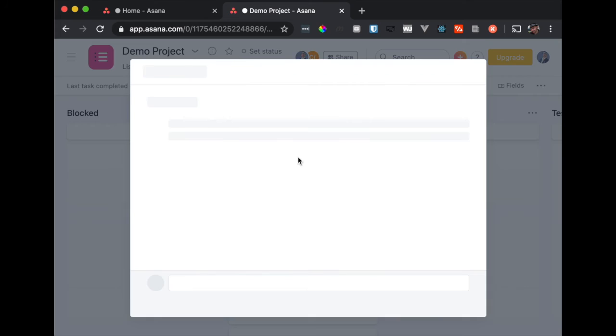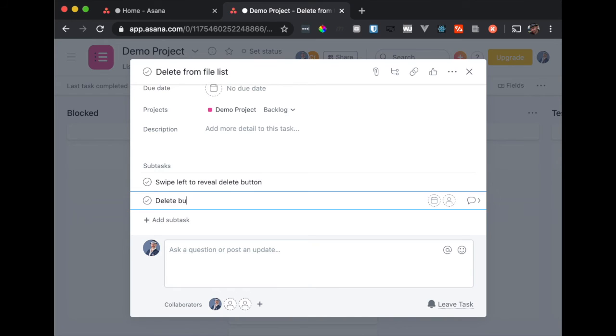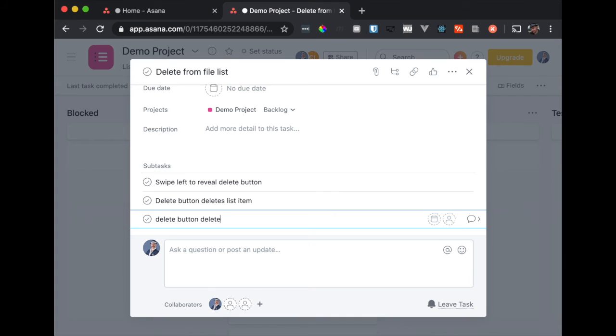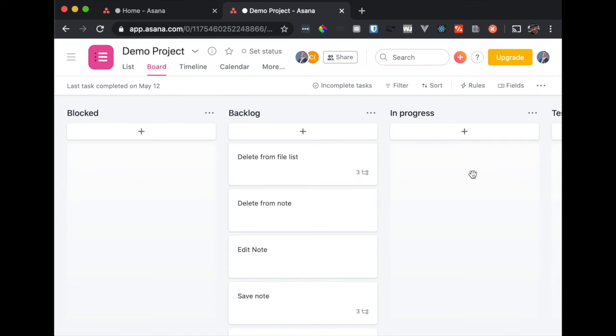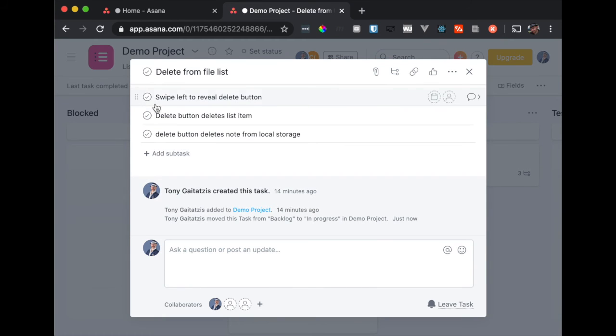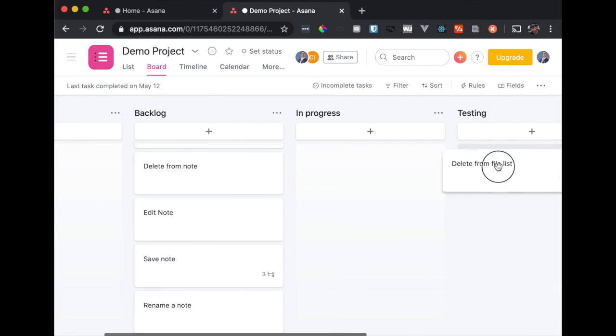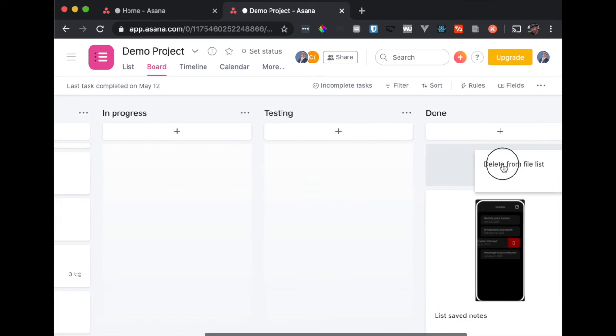So now they can go through and, there's a swipe left to reveal delete button, list item, delete button, deletes note from local storage. Right. Now when the guy who's working on this drags into progress, they can go and fulfill all these tasks and then move it into testing, test out the app, and then move it to done.